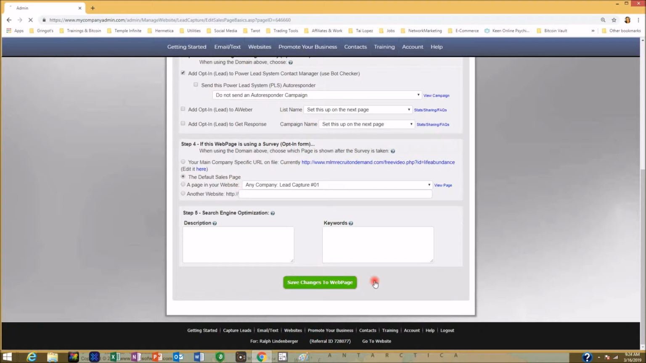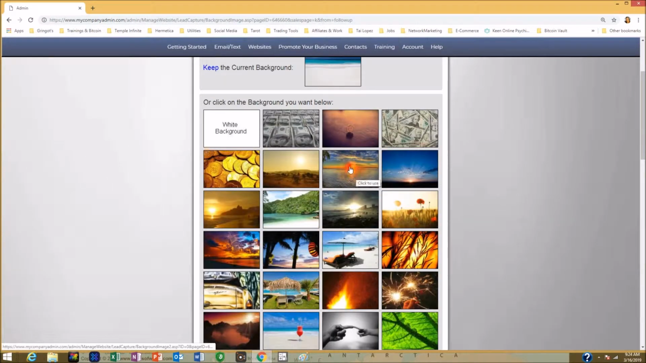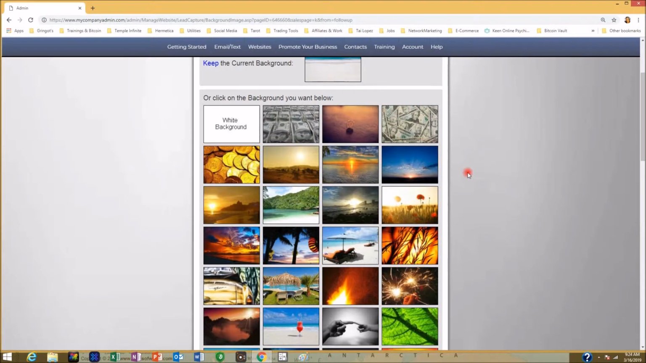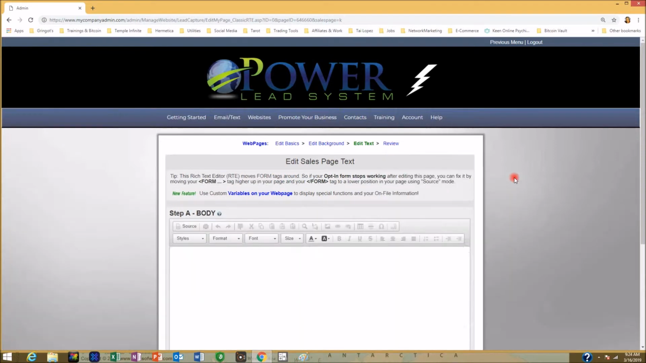Now I'm going to go back to Save Changes to the web page, and that's going to take me on to the next step. Now, here we can change the background. Right now we have a beach scene for a background. Now I can use a sunrise. If I wanted to be real salesy about it, I could put $100 bills in there, or I could use $20 bills. Gold coins are kind of nice. Myself, I kind of like the beauty of nature. So hey, let's just change this right there.